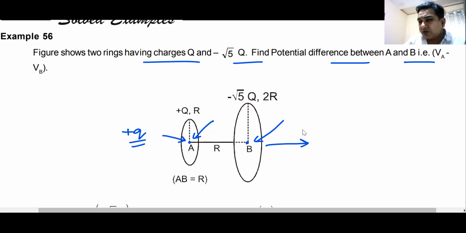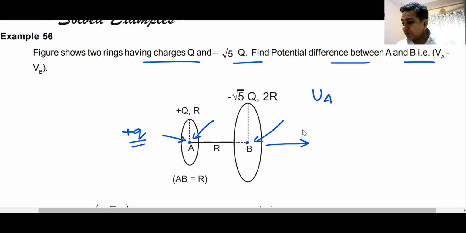How are you going to do this question? You are going to do it by the law of conservation of energy. Total energy at point A should be equal to total energy at point B. The total energy at point A is the potential at point A multiplied by small q, and the velocity is 0. The total energy at point B is the potential at point B multiplied by small q, that is the potential energy, gravitational or electrostatic depending on what the question is based on, plus half mv square.